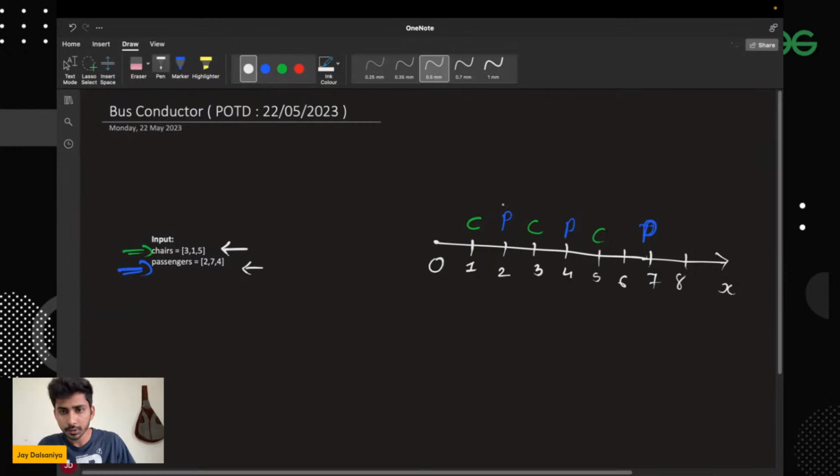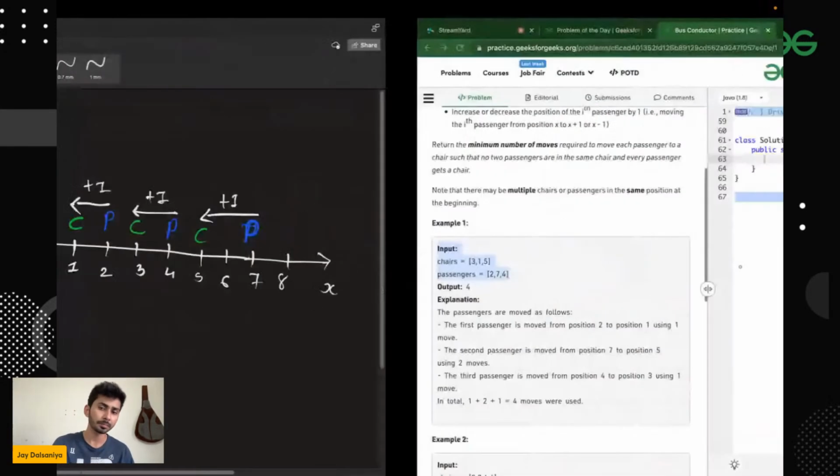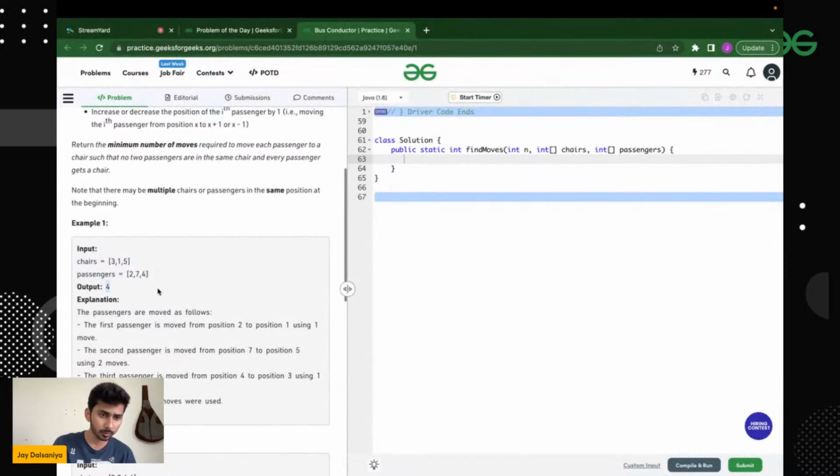So now I want to assign a chair. This passenger can go to this chair or to this chair. Let's say this passenger is going to this chair, so it will be moving one step. Now this passenger has two options. Let's say he moves to this chair, so he has to move one position, and now this one will be assigned this chair. In total, by moving in this way, the total number of moves required was equal to 3, right? And in the output you can observe.